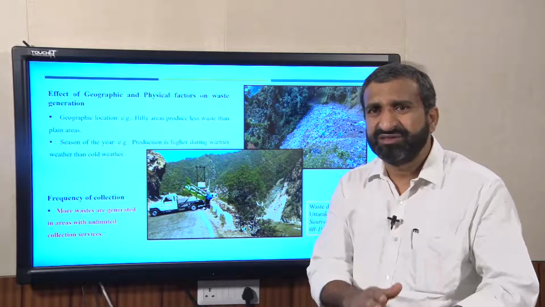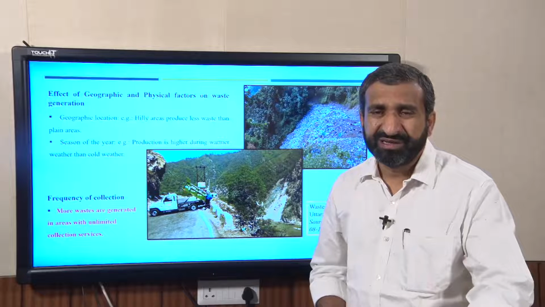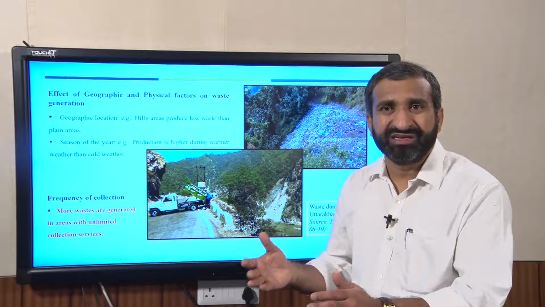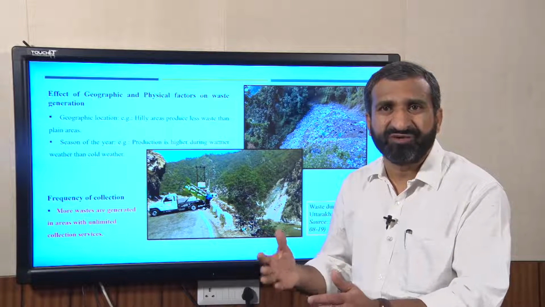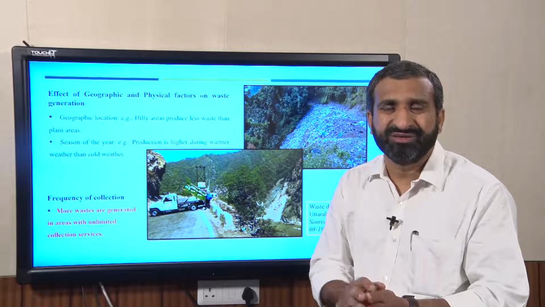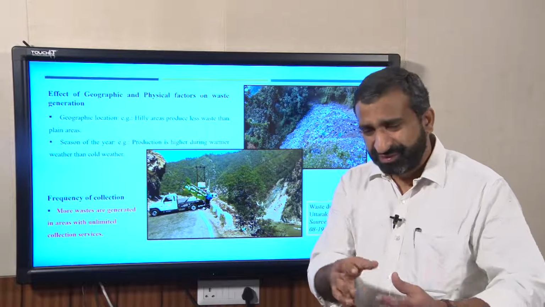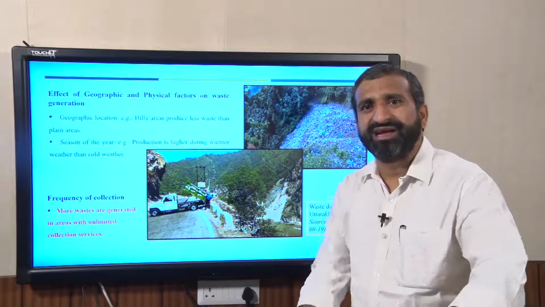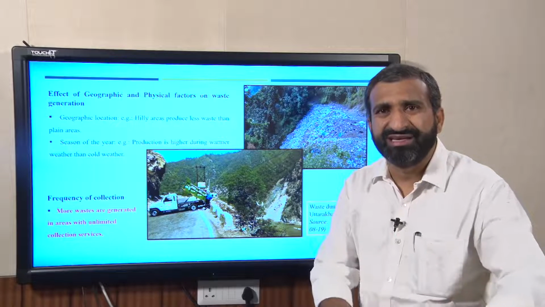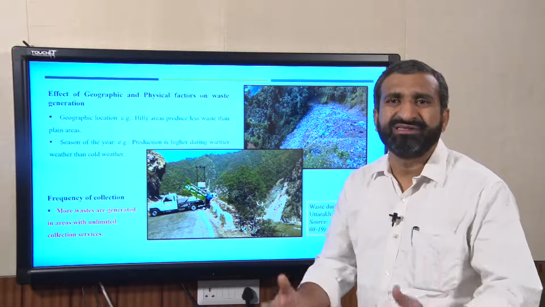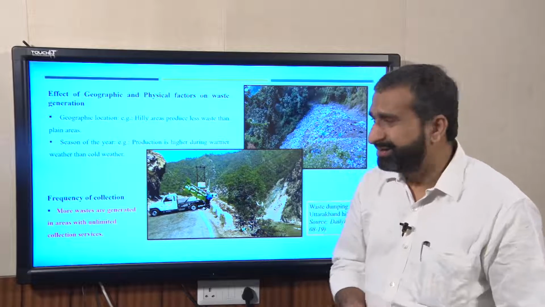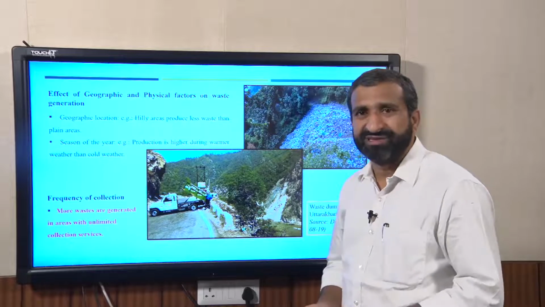Dry waste need not be collected every day, but wet waste will be collected every day, because you can't store biological waste at the household level for 1 or 2 days. So, wet waste is collected daily and dry waste once in a week or on alternate days. Obviously, your waste generation can also be reduced by managing the proper collection frequency.